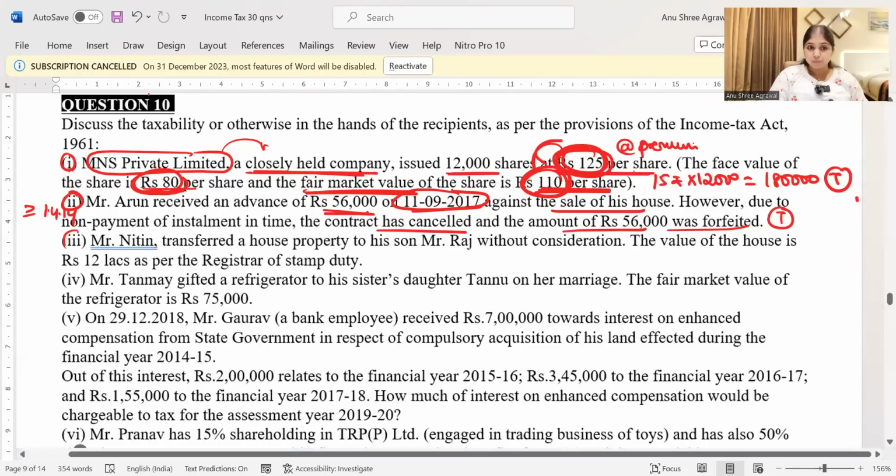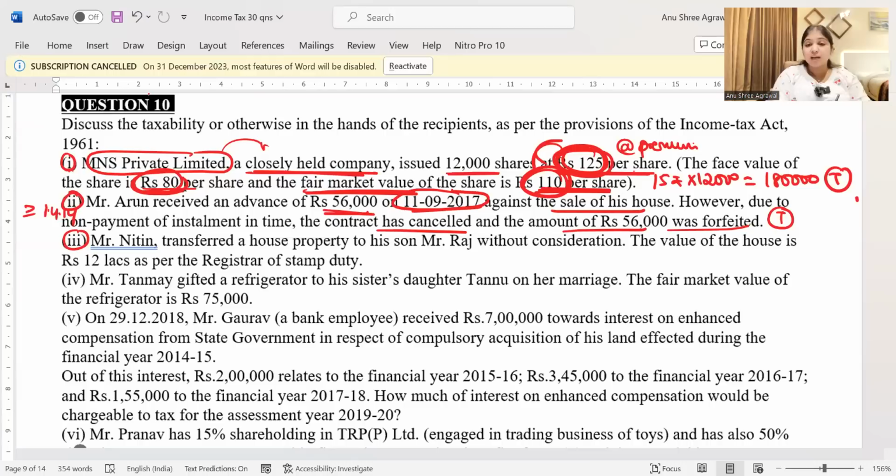This was the second subdivision. Coming to the third subdivision, Mr. Nitin transferred a house property to his son Mr. Raj without consideration. Value of the house is 12 lakh rupees as per the registrar.